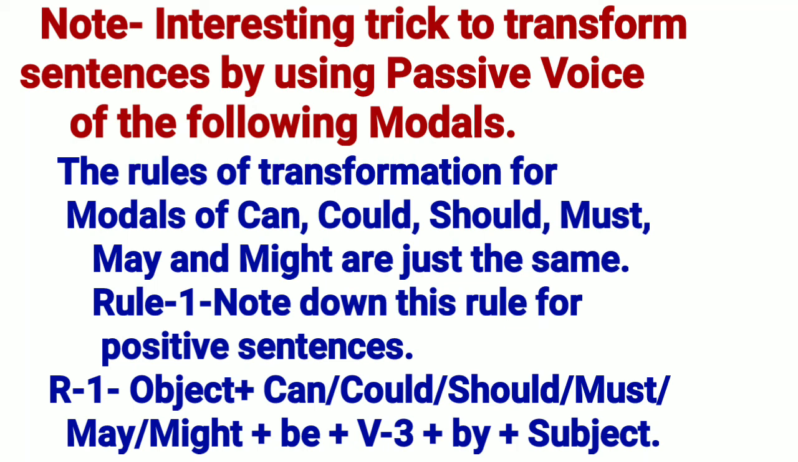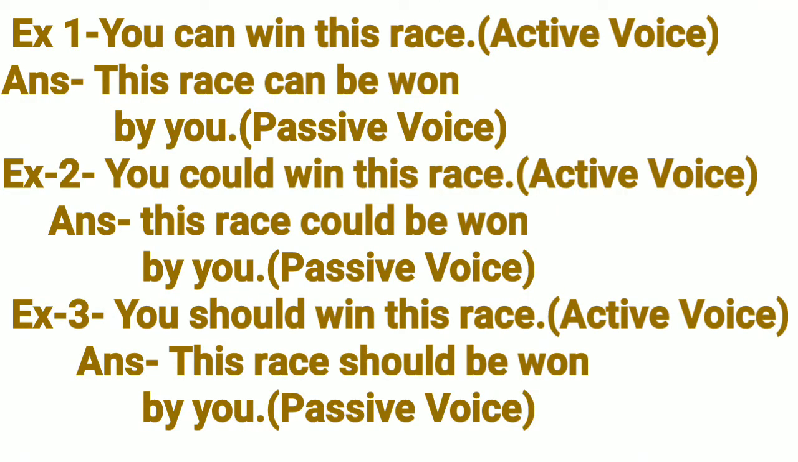Rule 1. Note down this rule for positive sentences. R1. First of all, object, then can, or could, or should, or must, or may, or might, then be, then V3, then by, and then subject. Example 1. You can win this race. Answer: This race can be won by you.